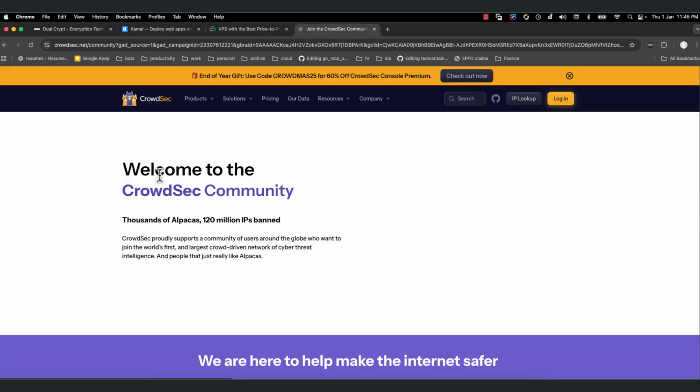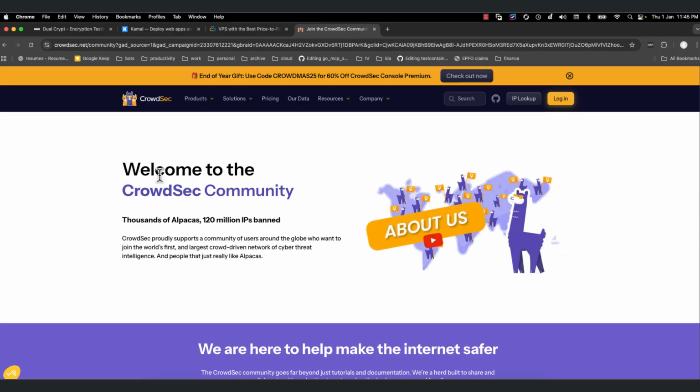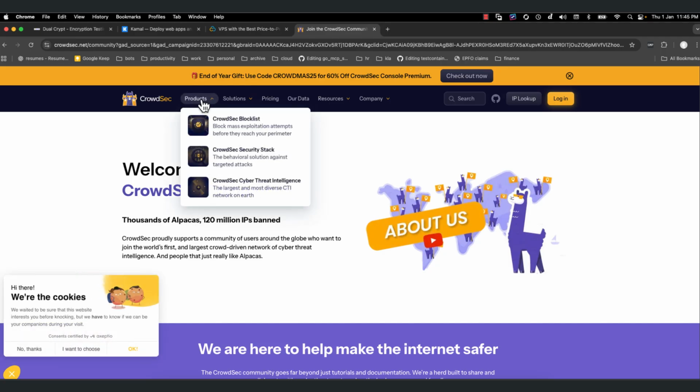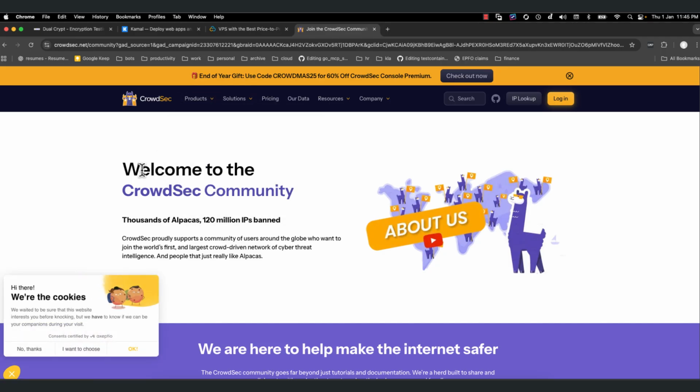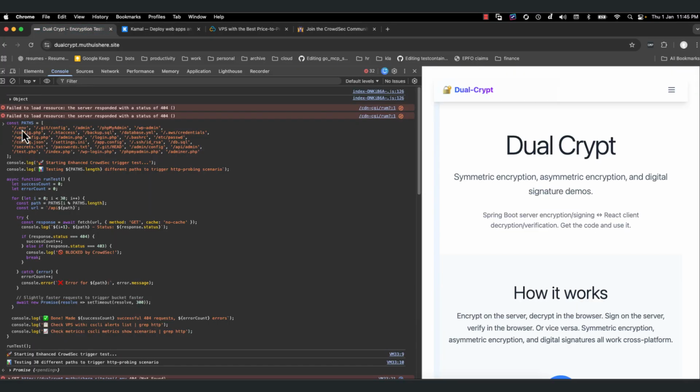They also have pricing, but they predominantly are used as a community version. So you can just install the community version, and each and every time it will say, okay, if they are trying to access .env, if they are trying to access this, then that guy is not a good guy. These kinds of rules, you don't want to manually write in a regex and put in there. Rather, you just install Crowdsec and configure it, and then it will take care of all this stuff.